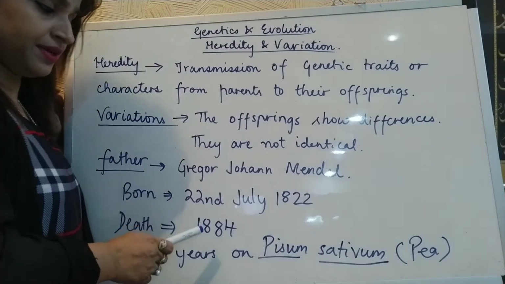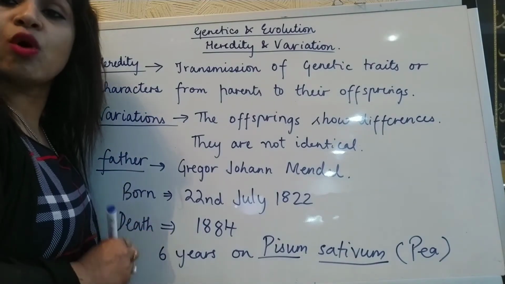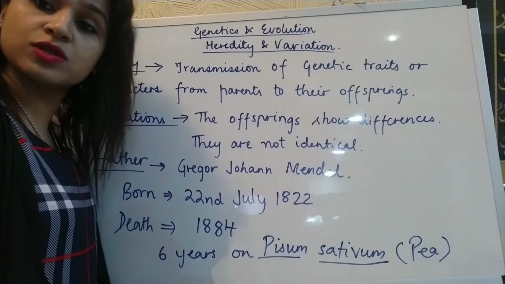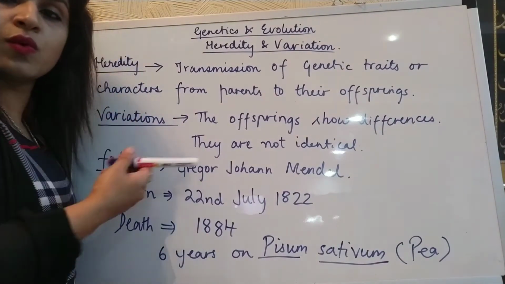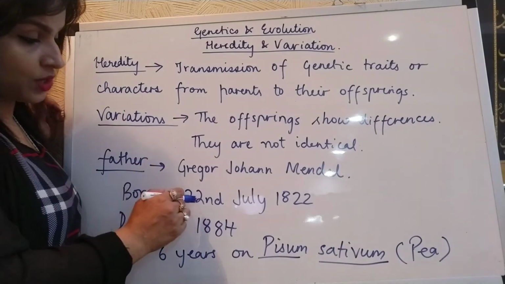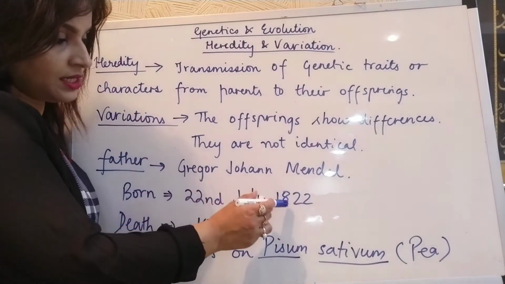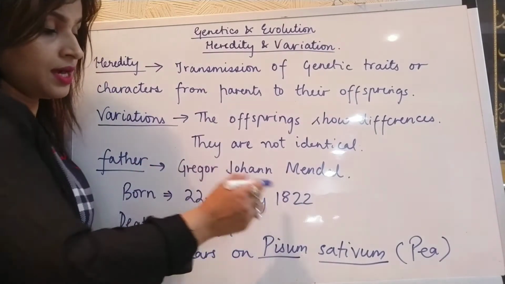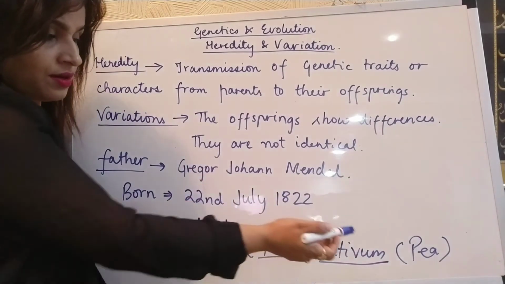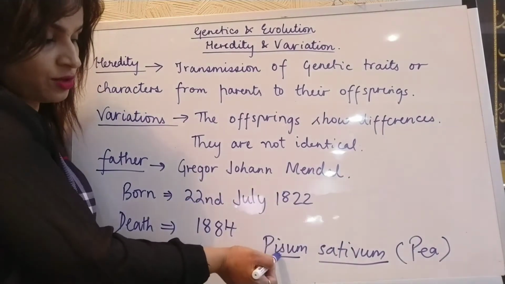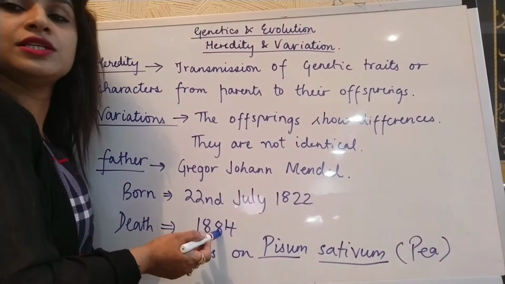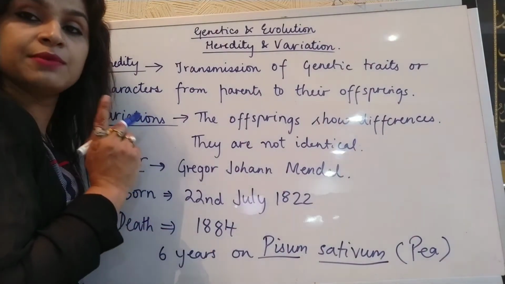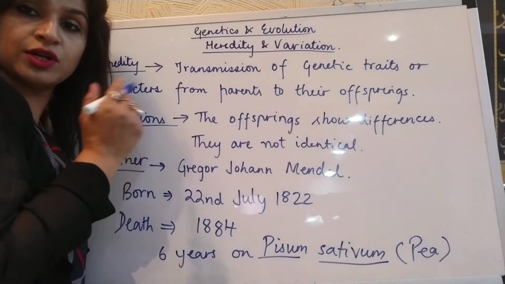But till that time, his work was not recognized. Why was his work not recognized? There were several reasons. He was born in 1822, he worked for 6 years on Pisum sativum, and when he died in 1884, till that time his work was not recognized.